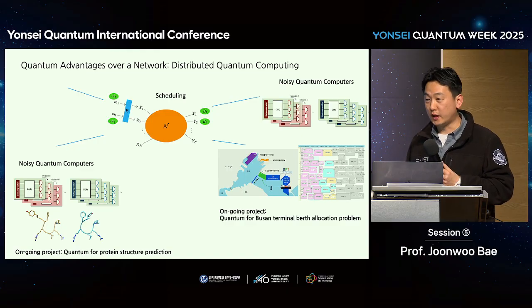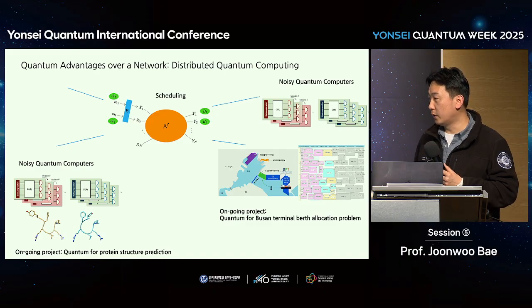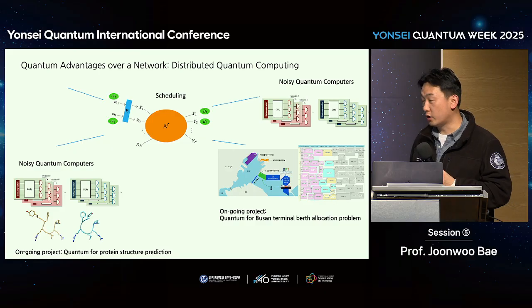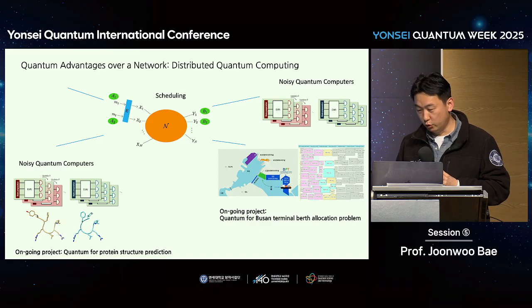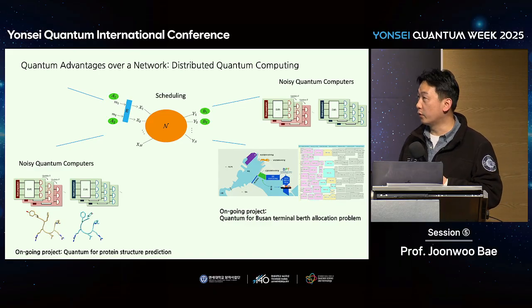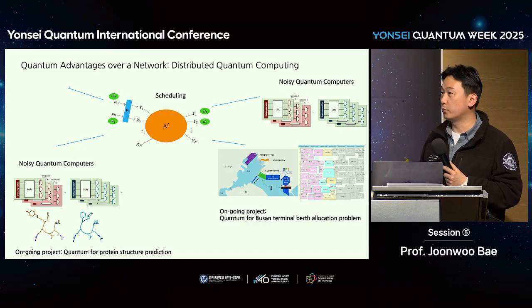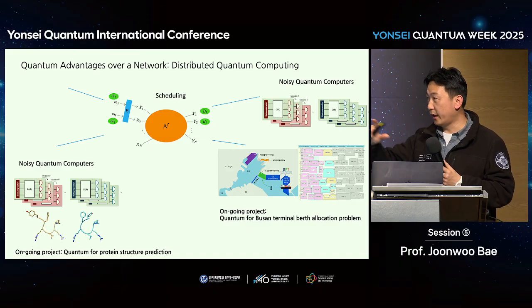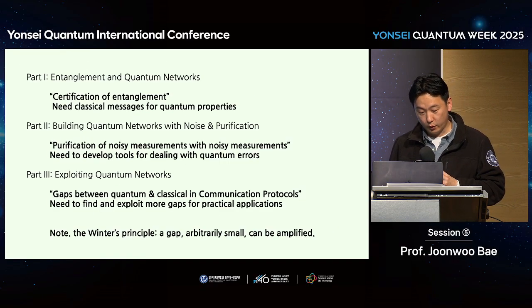Okay, I don't have much time to go through this in detail, and it's some ongoing projects in my group. We are working on quantum computing with noisy hardware. One ongoing project is a quantum algorithm for protein structure prediction, and the other is a berth location optimizer. This is similar to QUBO problems. Connecting them, we are also looking for some advantages, for instance, distributed quantum computing or scheduling problems and so on. Even connecting noisy quantum devices, there might be some advantages. This is something we are looking for. And okay, so that's the summary.